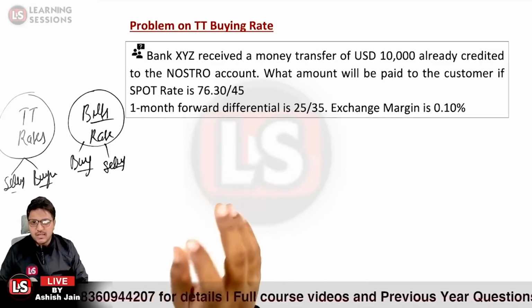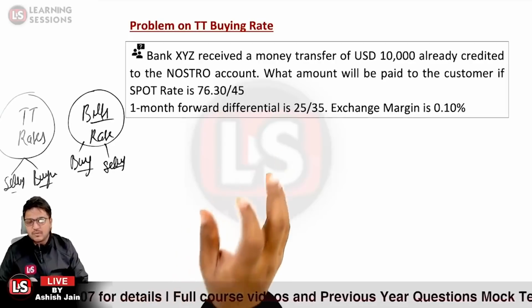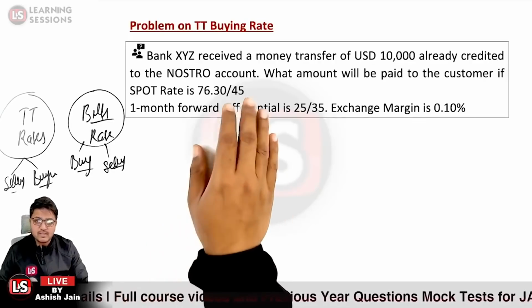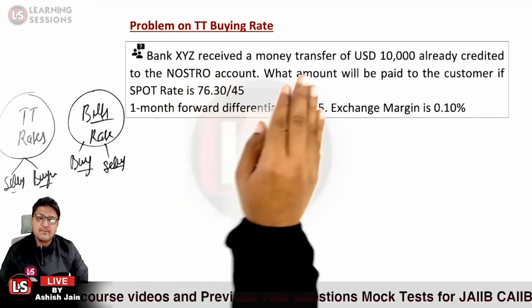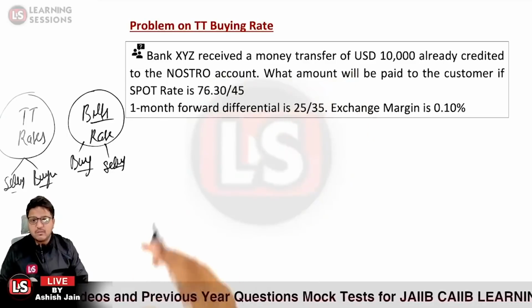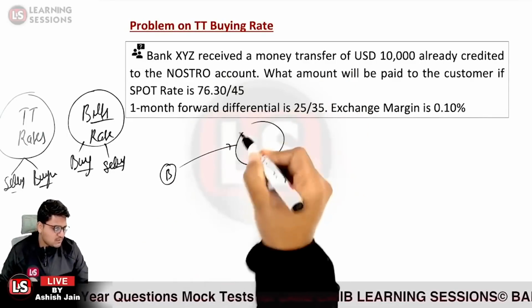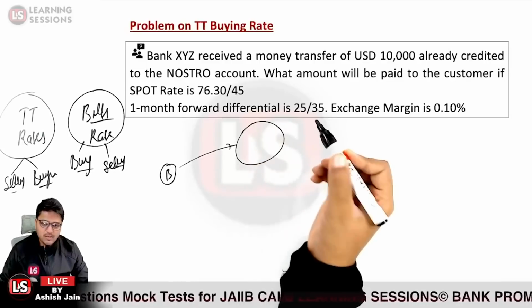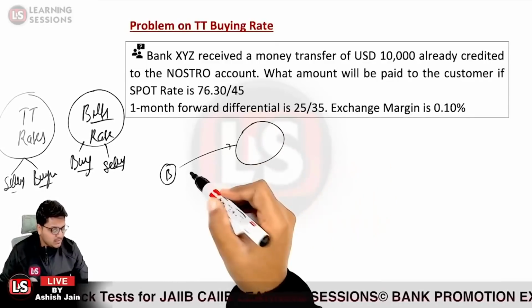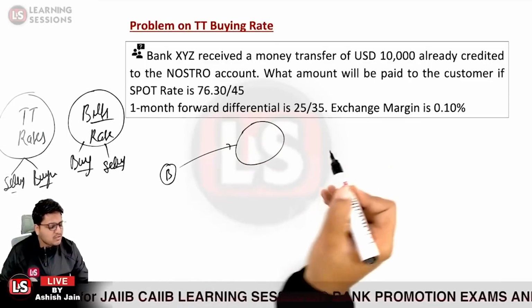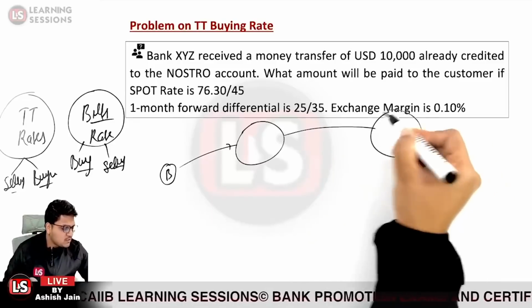Now you must understand the particular lines over here. First of all, it says what? Bank XYZ received a money transfer. So there is a case that person B, who is a customer of yours, just visited the branch and gave you a money transfer, and the money transfer in the name of person B was received in the Nostro account. Now what is a Nostro account?